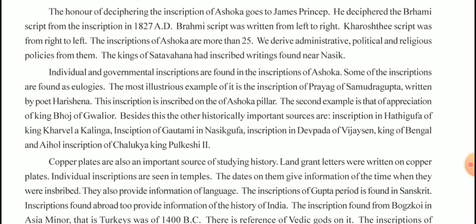So over here we can see that in olden times there were more inscriptions written, and there were more than 25 inscriptions written on Ashoka, which give us information about the administration, politics, and religious policies used during the time of the Satavahana kings, which was found near Nasik.